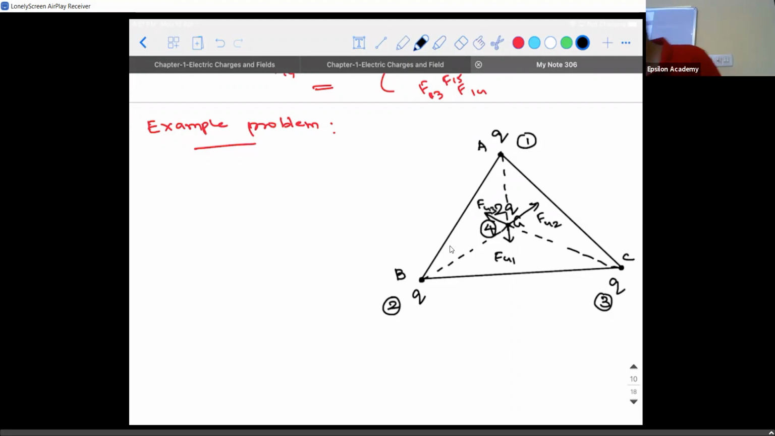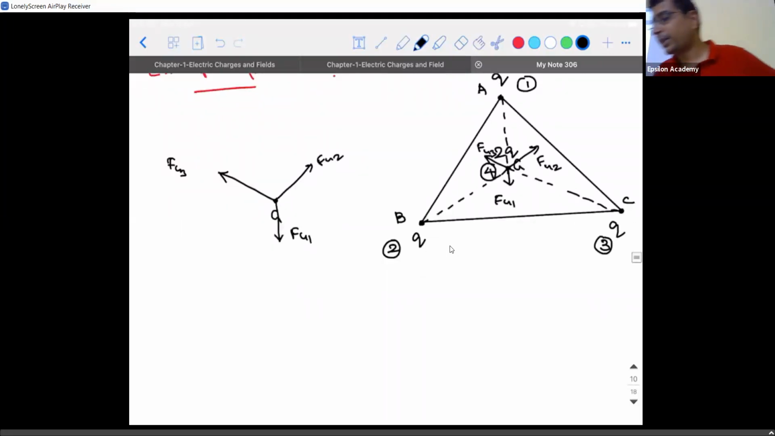Direction is what will change. So F43. If I take a free body diagram of point G, then F43 is acting in this direction, F42 is acting in this direction, and F41 is acting in this direction, accepted? Right. Now we need to apply some basic geometry to find out the value. If I take the magnitude of each side of the triangle as A, then what is the distance between point A and G, point B and G, and point C and G? All are equal. Then how much is the value going to be?